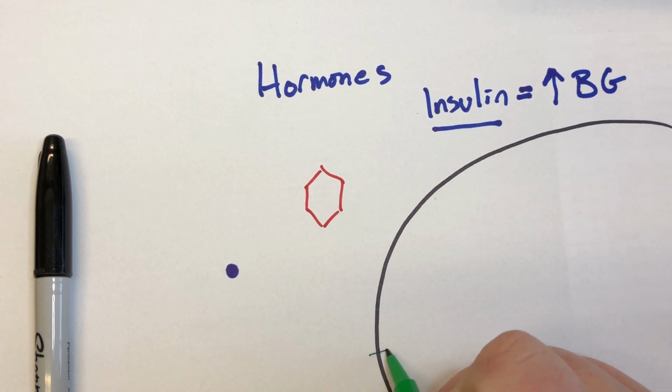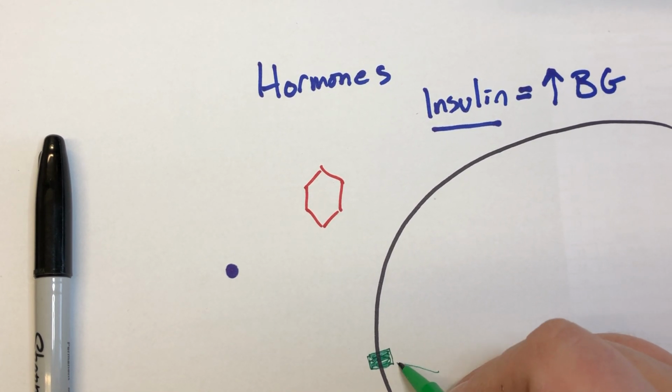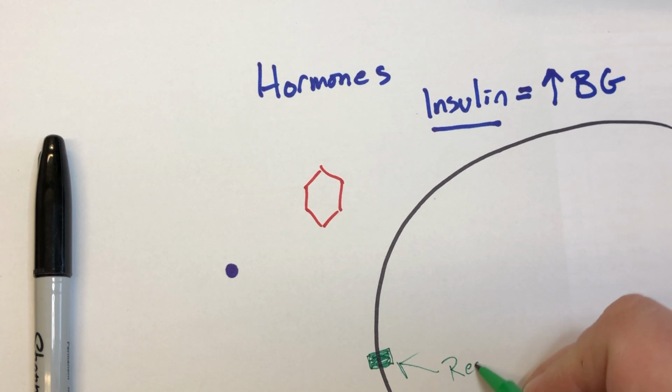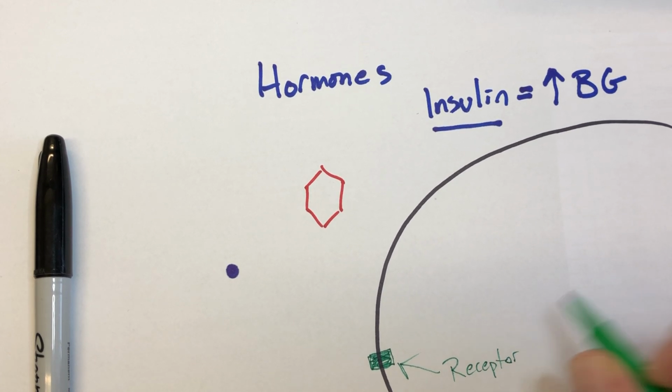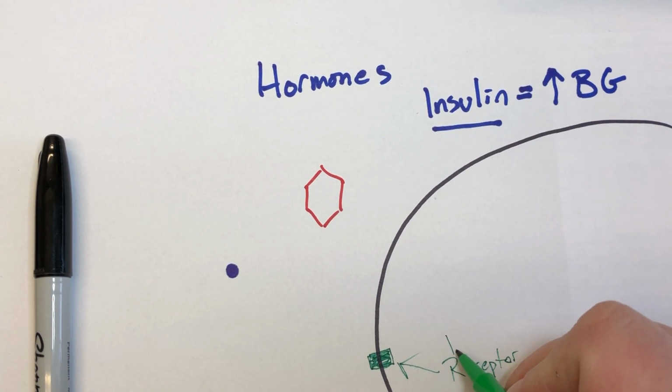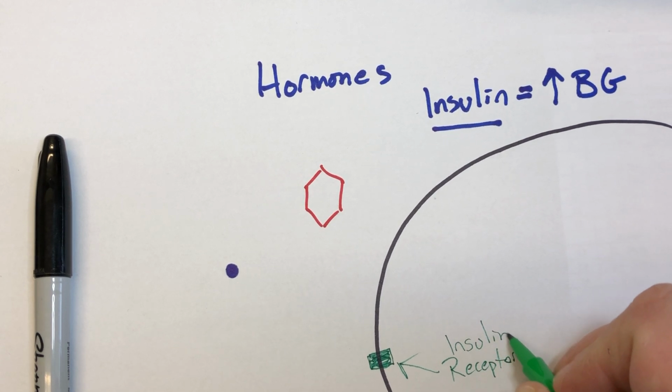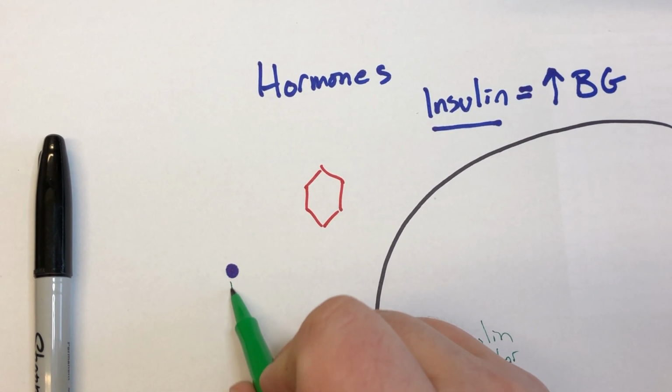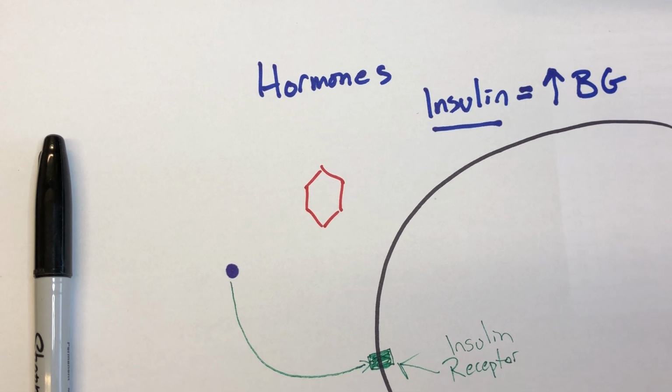So the cell has to be able to recognize or read the message. And in order to recognize or read the message, there has to be a receptor. All right, so if insulin is the message, the receptor reads the message and triggers the action. So in this case, this would be our insulin receptor. As insulin binds to the receptor, now the cell reads the message that there is glucose in the bloodstream. And so the receptor is going to trigger the action.